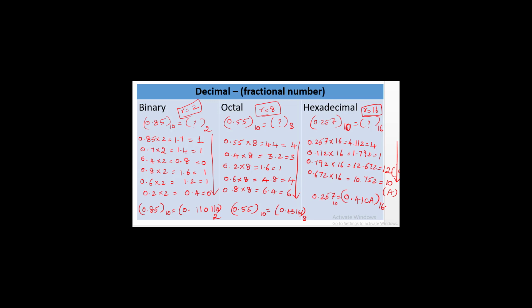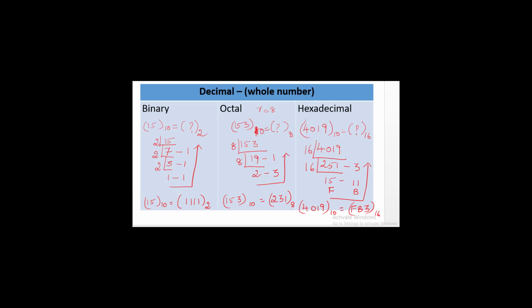So let me recap once again. In order to convert a decimal number into other forms, if the decimal number is a whole number, you have to repeatedly divide the value by the base we want to convert to. For example, for binary, its radix r is equal to 2.